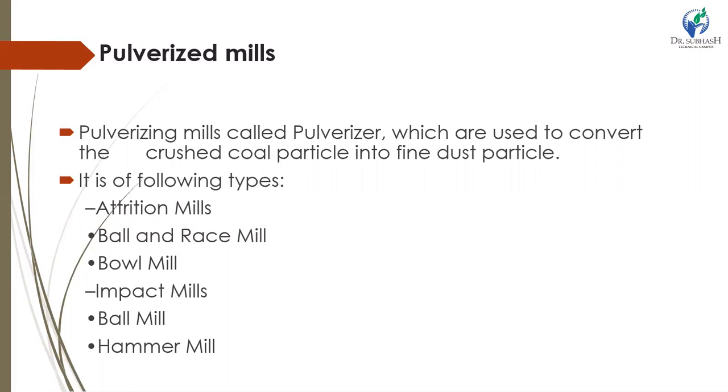Pulverizing mills are classified mainly into two types: impact mills and attrition mills. Impact mills are also divided into two types, ball mill and hammer mill. Attrition mills are also divided into two types, ball and race mill or bowl mill. In an impact mill, steel balls or hammers are used to break coal into smaller pieces, whereas in an attrition or abrasion type of coal mill, pieces are rubbed against each other and against metal surfaces so that they disintegrate. So first we will see about the ball and race mill.